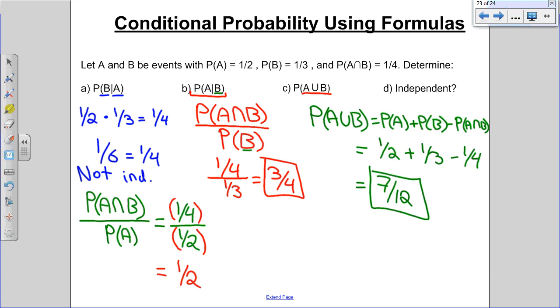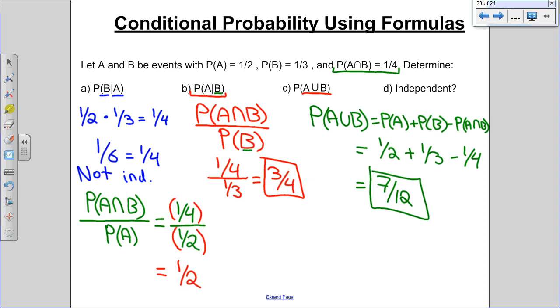It has to do with this. What is that probability telling us? It's saying the chances that A and B happen is 1 in 4. If things are mutually exclusive, can A and B both happen? No. So the chances should have been 0 if they were mutually exclusive. But because there was a chance, it means it's not mutually exclusive. That's just a good thing to know. If you don't understand that and you're like, what? It's okay if you just stick with, do the second formula if you're not sure. Because that'll work too. Yeah, when not sure, do the second formula.